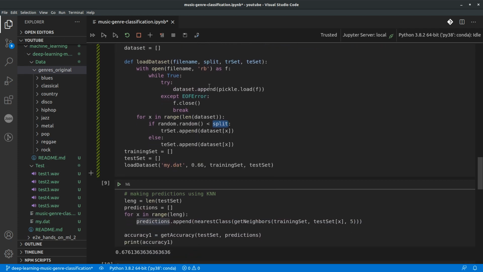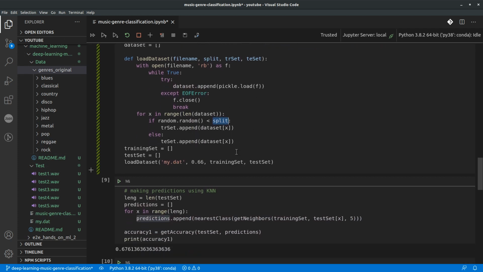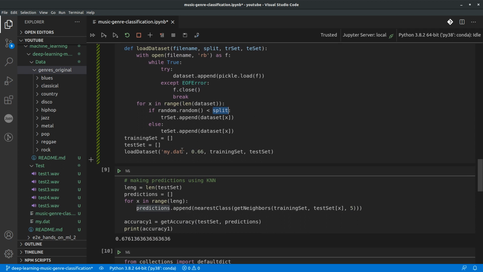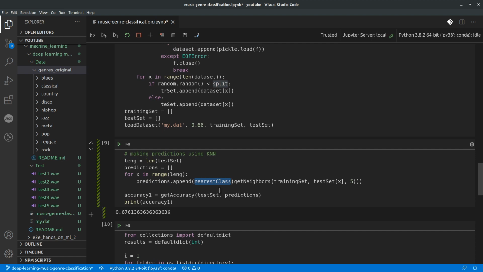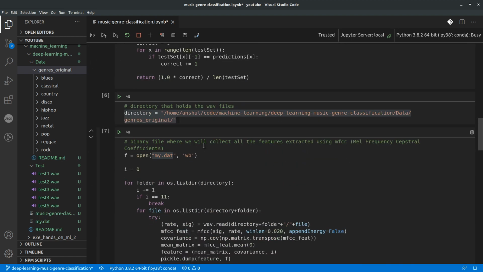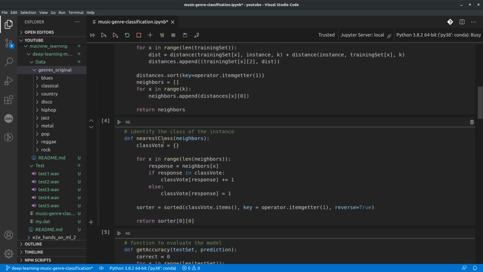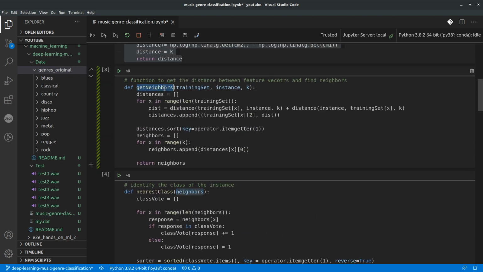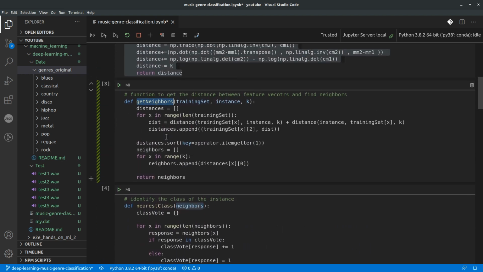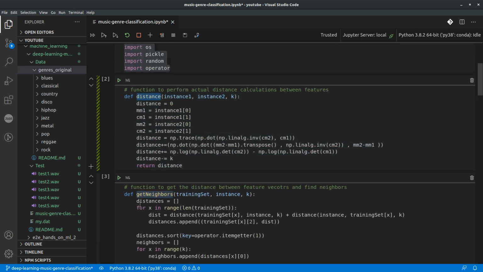Once we have the training and testing data split as per this function, we make the predictions. So we are using KNN. Based on the different functions that we have created, the nearest class and the get neighbors, we have created this nearest class function where the neighbors are extracted using the get neighbors function, and for get neighbors we use a distance function to identify the neighbors.